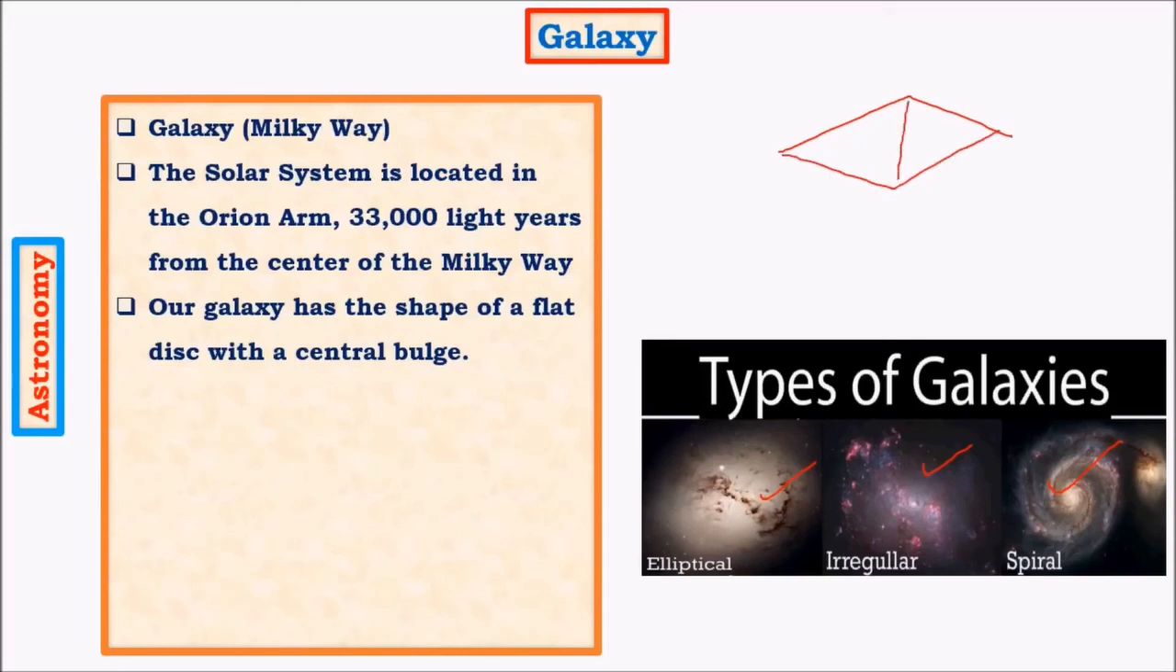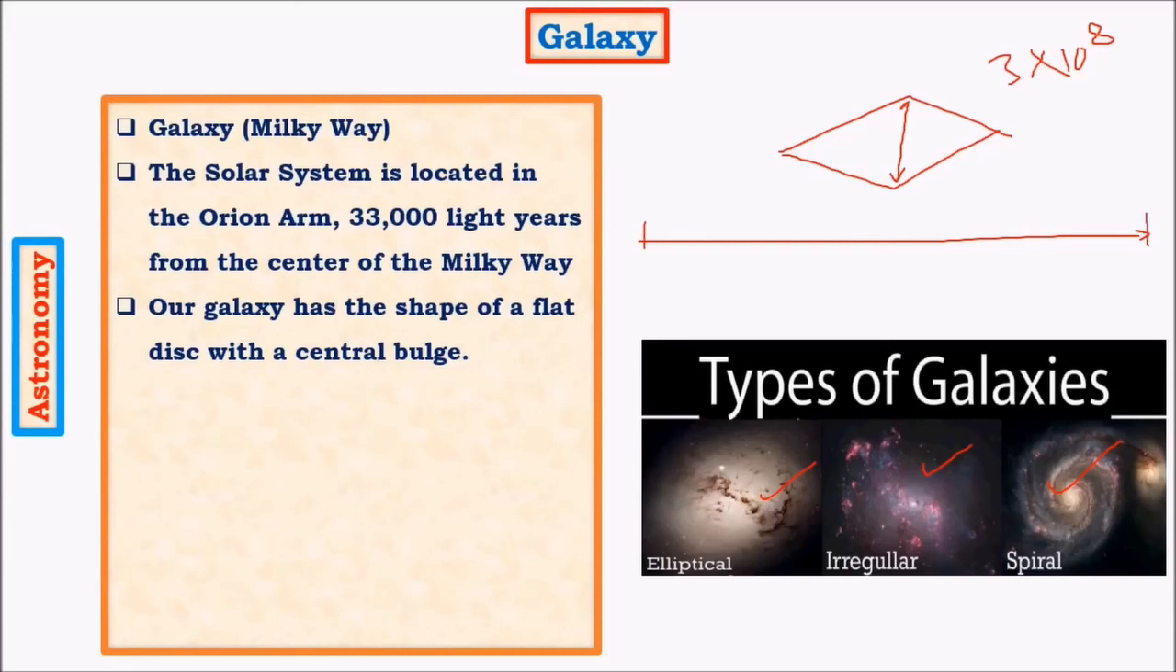And the center is about 1 lakh light years across, and at the edges, it is about 500 light years thick. So what is a light year? A light year is nothing but the distance traveled by light in 1 year. We know that light travels at a speed of 3 into 10 to the power 8 meters per second. And with this speed, if the light keeps on traveling for a year, it would reach a certain distance, and this distance is equal to 1 light year.